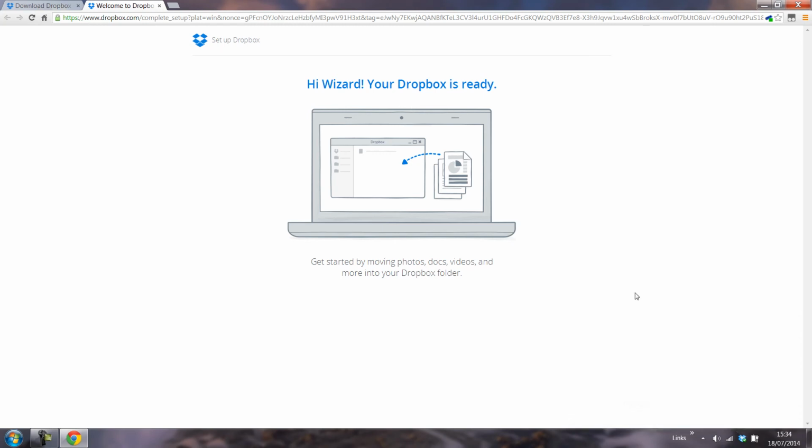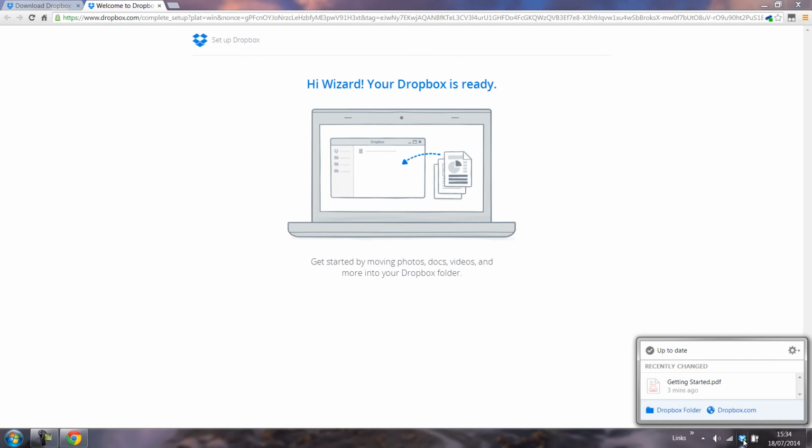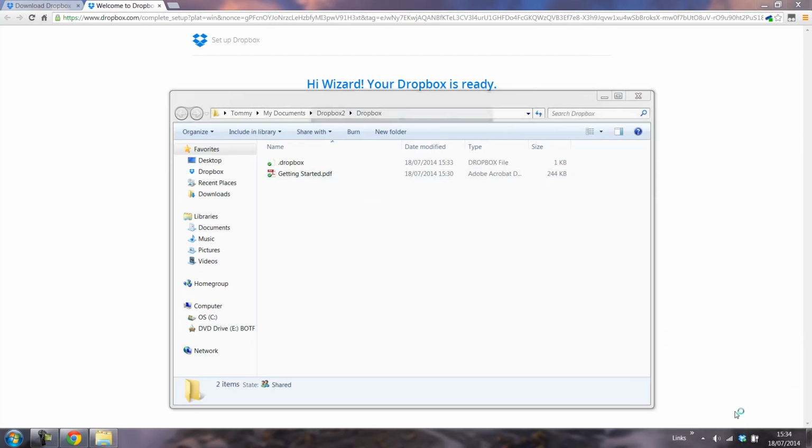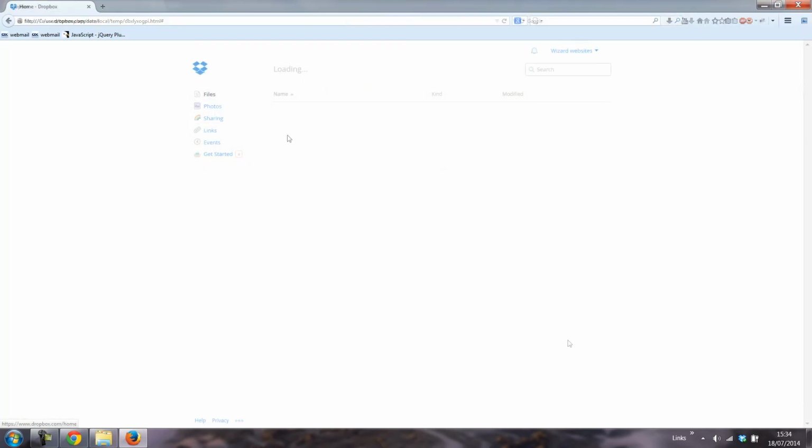All you need to do, scroll down to here. You'll see Dropbox running on your taskbar. There's two ways of accessing the Dropbox folders. You left click on the icon, it will bring up the options. You either have the Dropbox folder, as you can see here, or you can view it online on Dropbox.com.